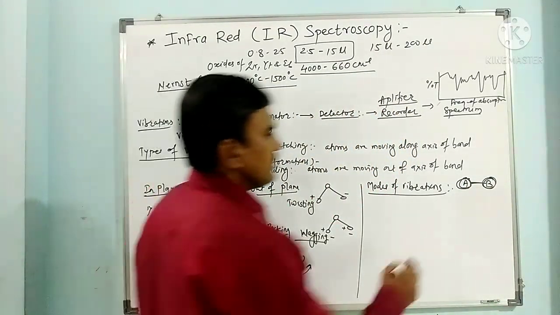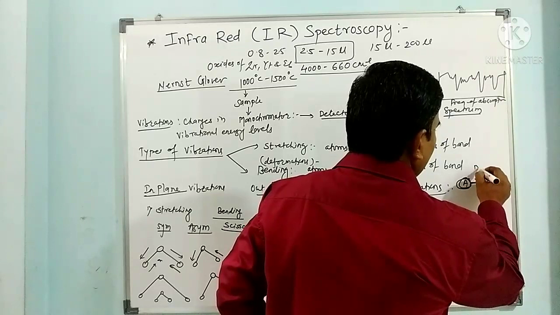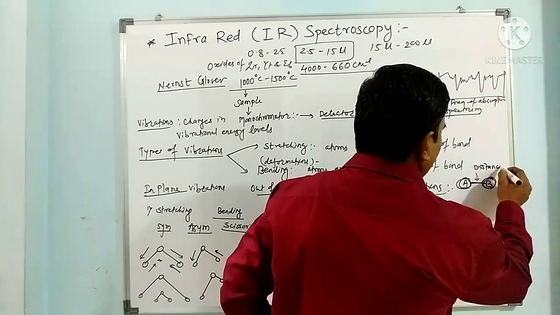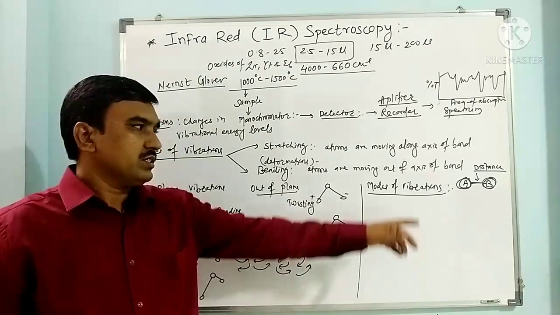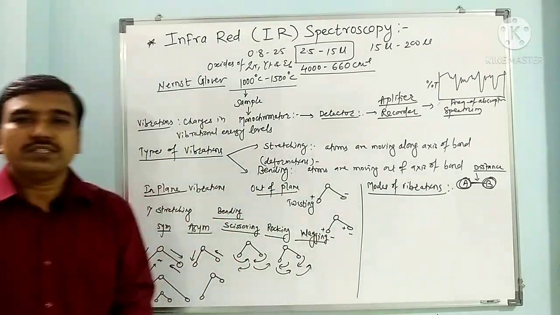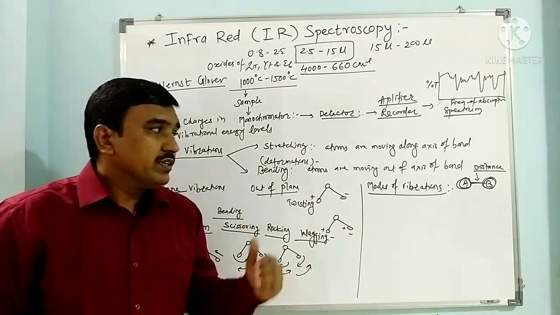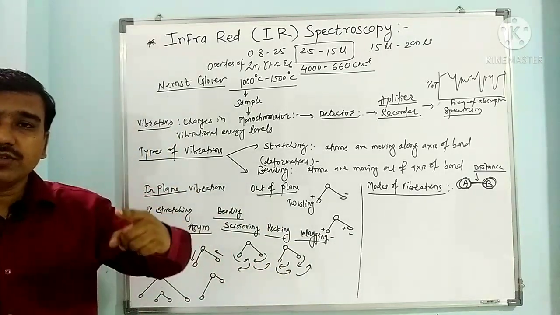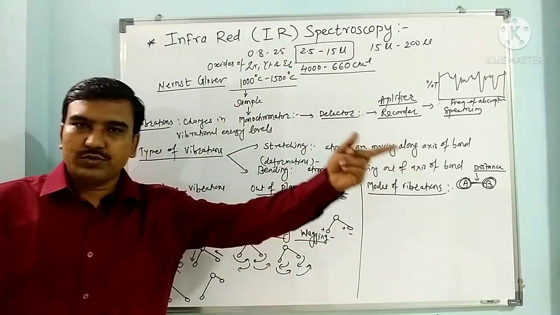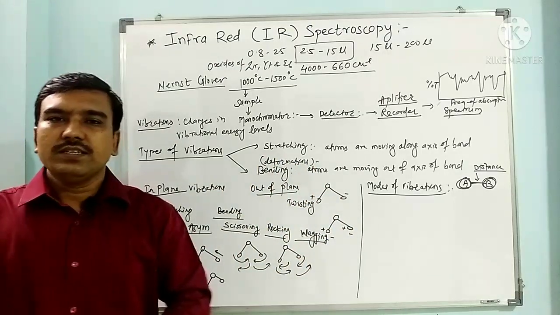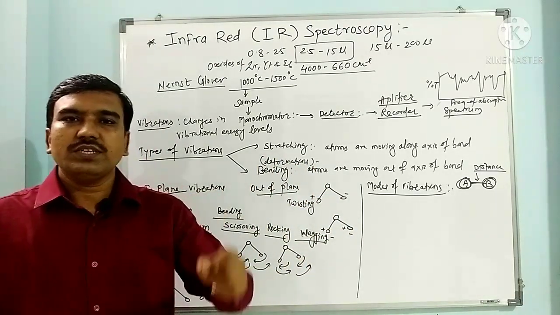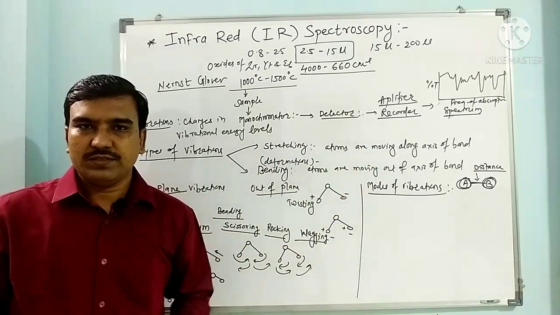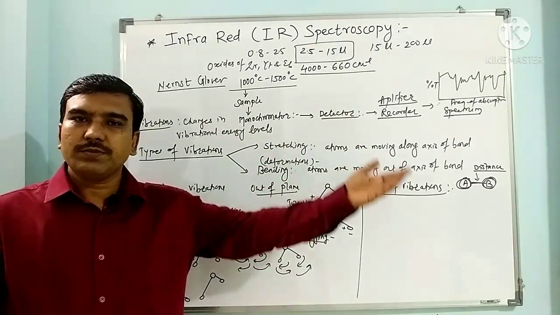Again it depends on the bond distance. So it depends on the bond length or bond distance as well as the atomic masses of the bond. Along with this, it also depends on the neighboring atoms or groups, and other effects such as steric effect, because similar bonds do not always absorb at the same frequency. They may absorb at a different frequency.